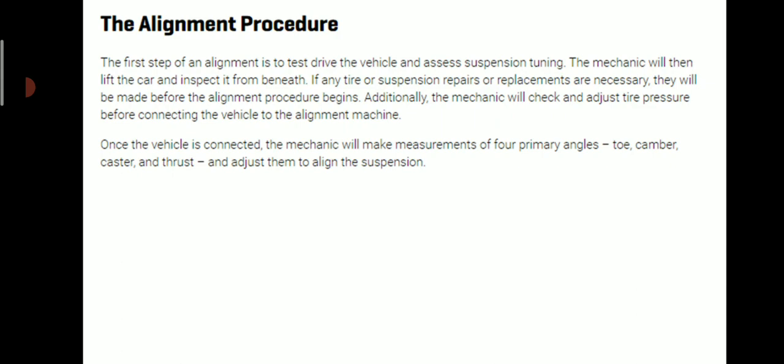So what are camber, caster and toe? We have already studied that in a previous presentation, and today we will find the relation of these angles to the alignment procedure. So how do you get to know that your car alignment is off?